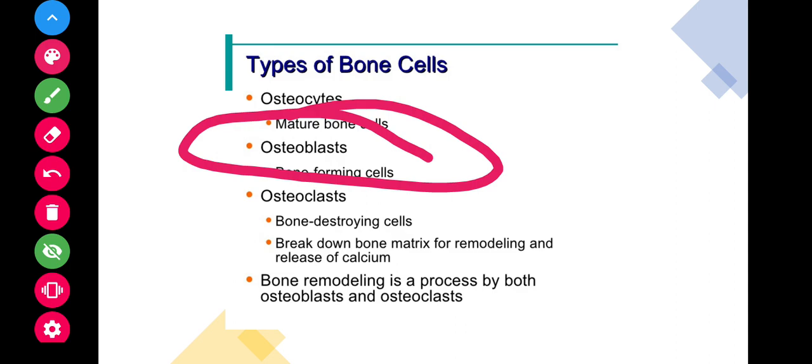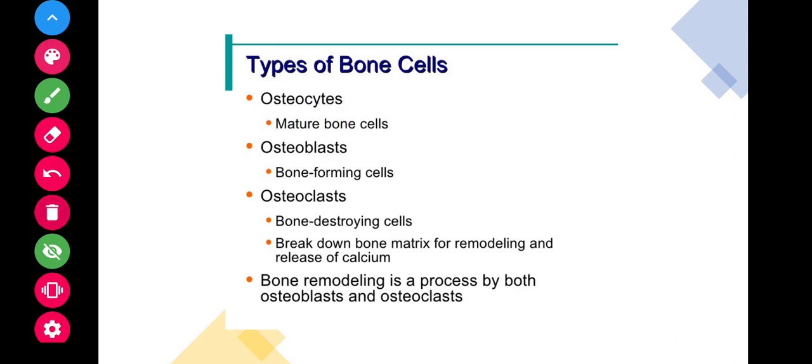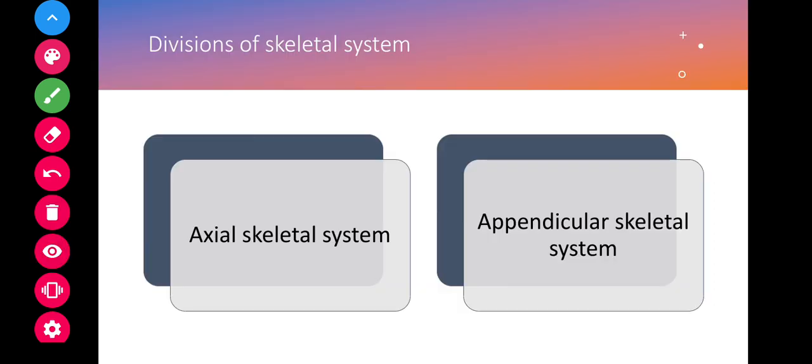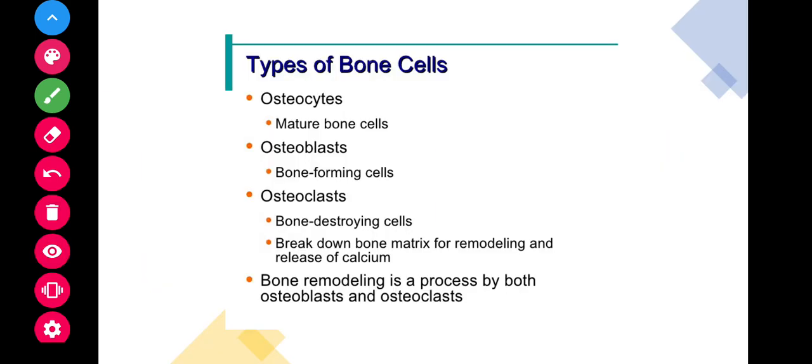Next is the osteoblast, which are the bone forming cells, and you can call them bone building cells also. They synthesize and secrete collagen fiber and other organic components needed to build the extracellular matrix of the bone tissue. Next are the osteoclasts, which are bone destroying cells that break down bone matrix for remodeling and release of calcium. So bone remodeling is a process carried out by both osteoblasts and osteoclasts. That is about the types of bone cells.